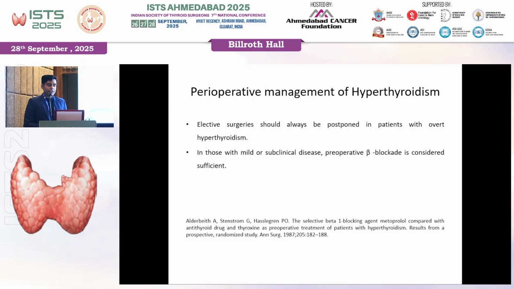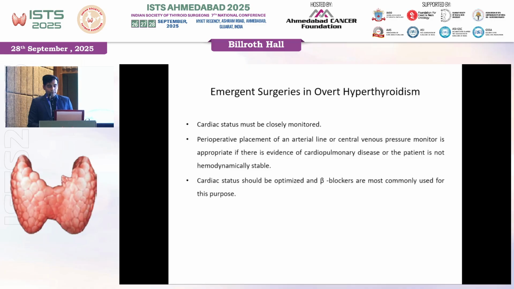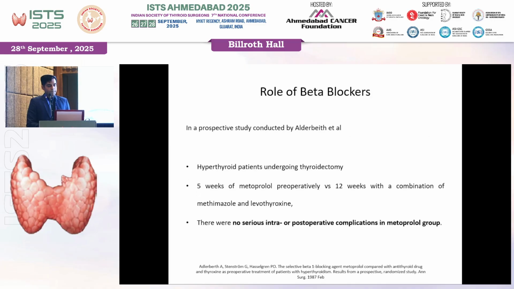However, in patients with mild or subclinical disease, a preoperative beta blockade is considered to be sufficient. In such a scenario where emergency surgery has to be done, the cardiac status must be closely monitored, and perioperative placement of an arterial line or a central venous pressure monitor is appropriate if the patient has a cardiopulmonary disease. Now coming to the different molecules that we have that should be used during the perioperative period.